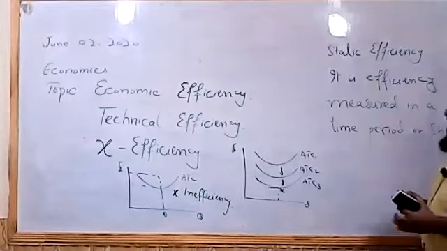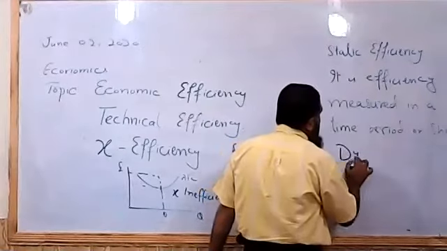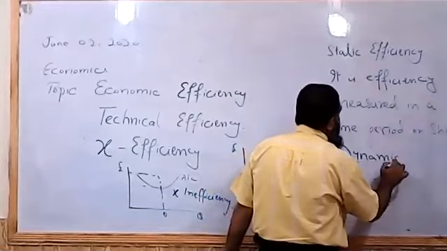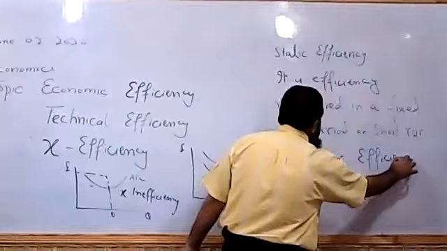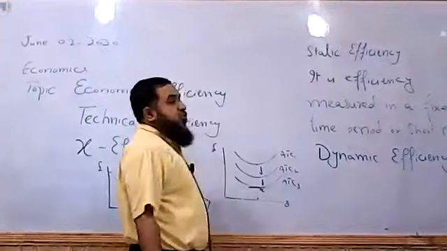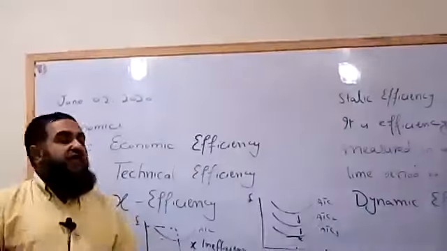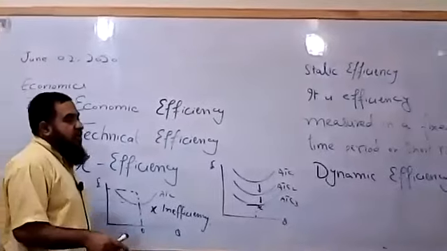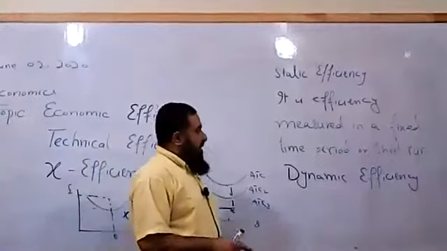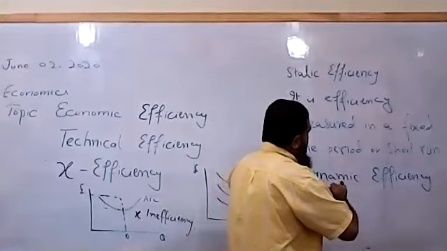What do we mean by dynamic efficiency? Dynamic means over the period of time, like in long run, if firm is able to minimize its per unit cost of production, so in long run, if it is able to have minimization of the cost of production, then we say the firm has achieved dynamic efficiency.